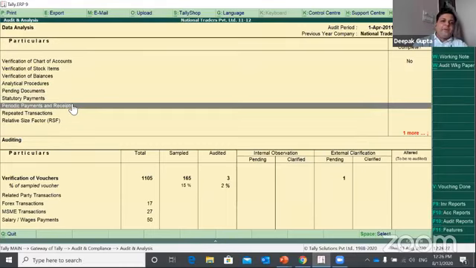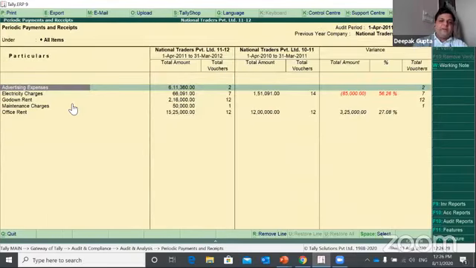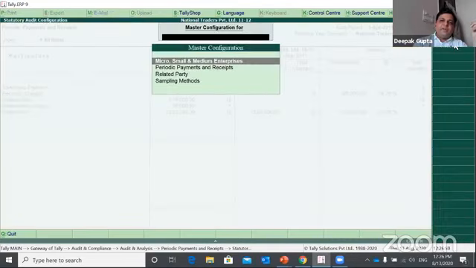Then we look at the periodic payments and receipts. If you look at this report, you need to identify or mark the accounts on which you wish to make transactions per month. That means each month has 1 transaction and 12 transactions for a year, like electricity charges, mobile expenses, office rent. You know that every month these have to be posted. So how to mark this ledger? There is an option on each and every report called master configuration, where you can select what kind of marking you want to do.